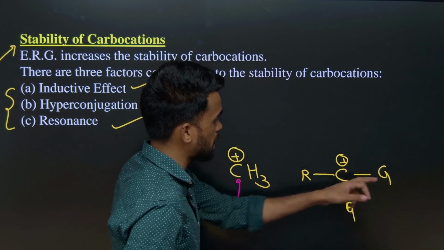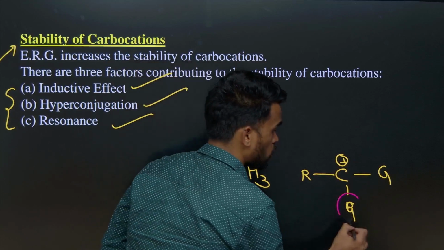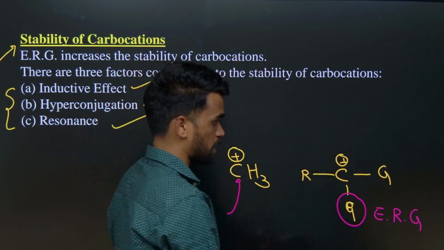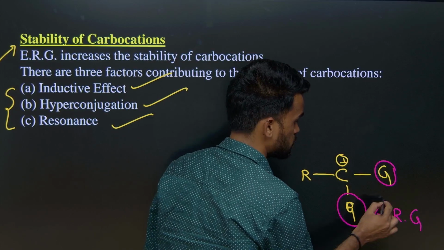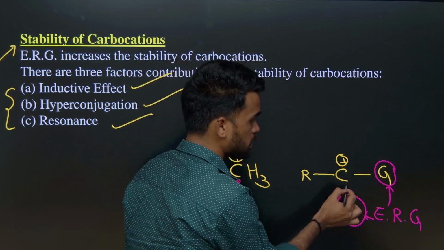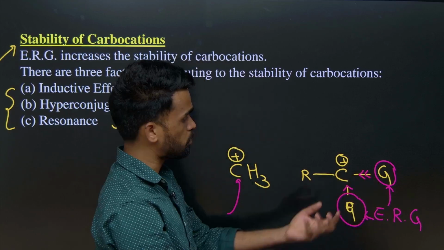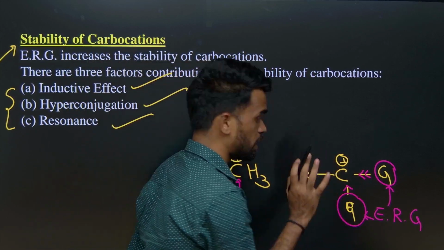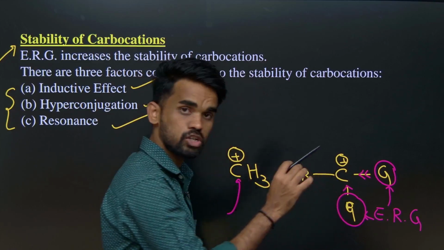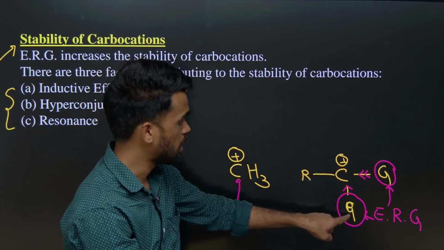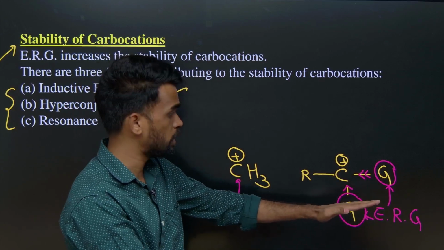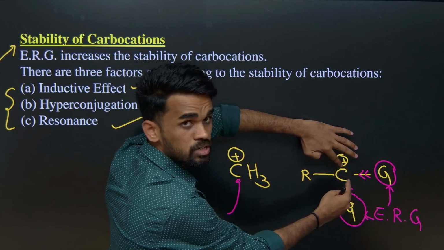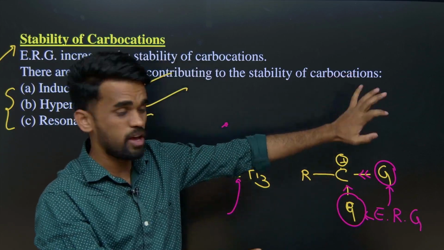So if the groups attached to this carbocation are electron releasing groups, just remember as of now, electron releasing. In upcoming classes I will tell you exactly what electron releasing groups are. The name itself says this group is releasing some electrons, therefore it is called an electron releasing group or electron donating group. Since the carbocation is electron deficient and the attached groups are electron releasing or donating, these two groups donate electrons, therefore this carbon is stabilized. I hope it is clear.